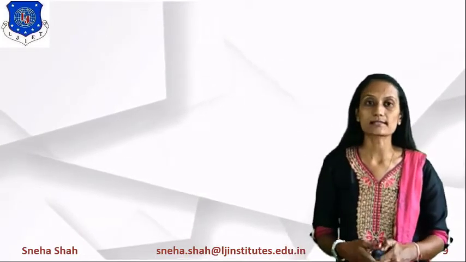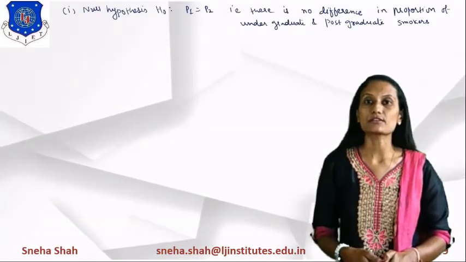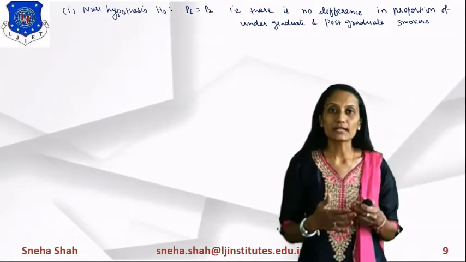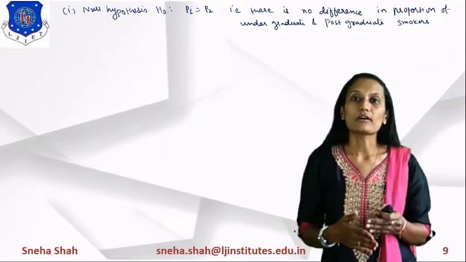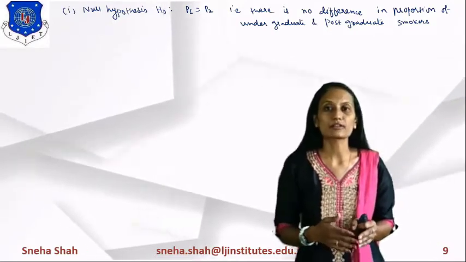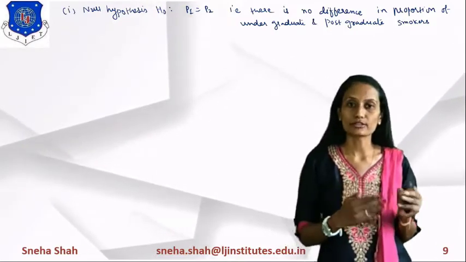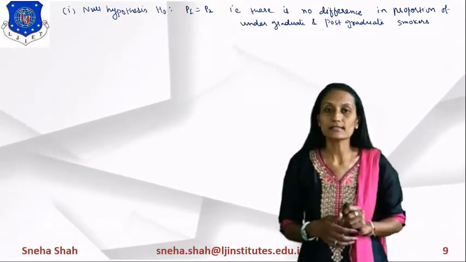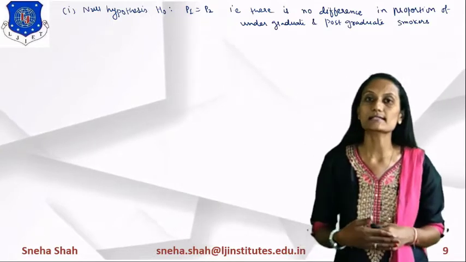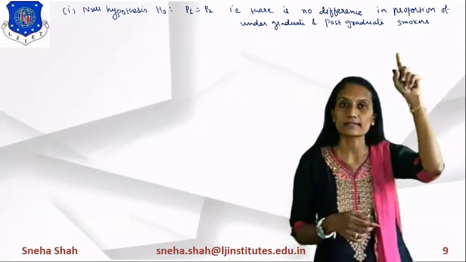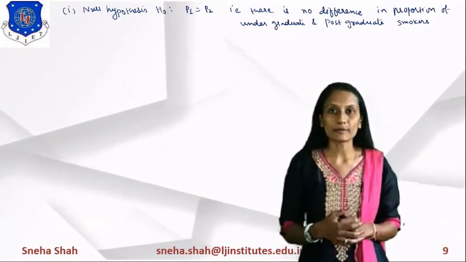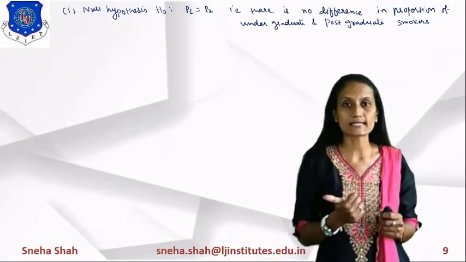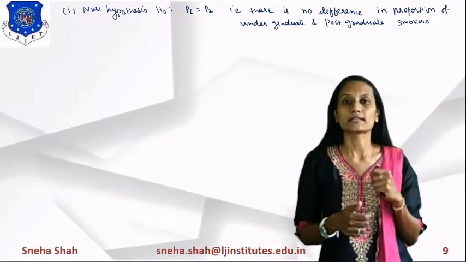Now we're starting with the null hypothesis. What is the null hypothesis? It will be represented by H0. In this we define P1 equals P2. It means we are assuming that there is no difference between the proportion of undergraduate and postgraduate smokers. So if we consider this as the null hypothesis, then what is the alternative hypothesis? It's the complement of this. So P1 does not equal P2, and in this there will be two criteria: either P1 is less than P2 or P1 is greater than P2.